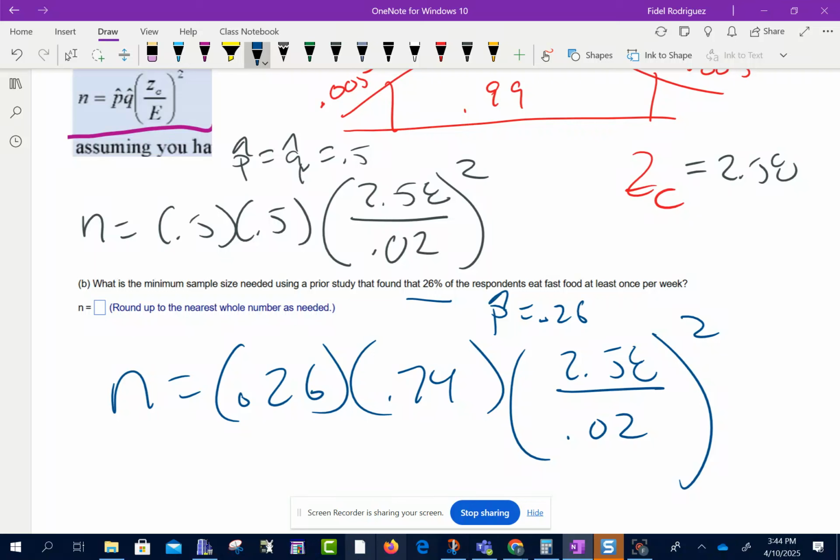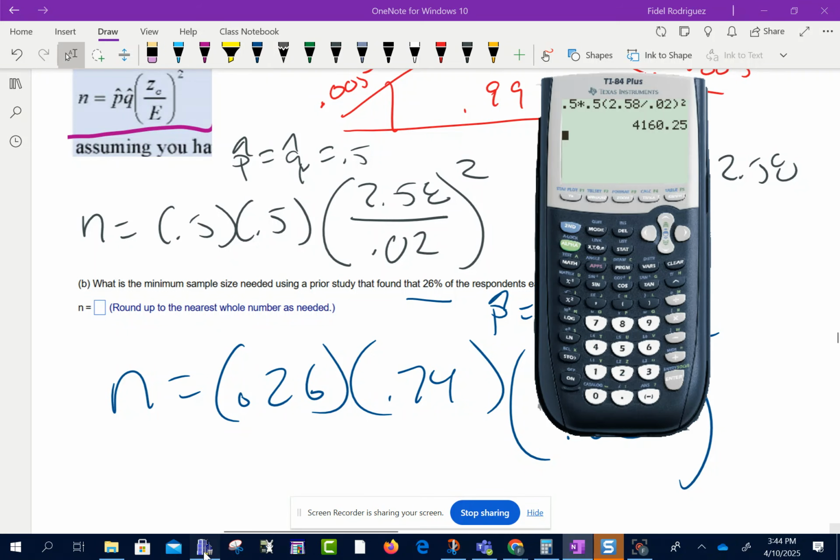And then that stuff is still the same. Okay. So that part stays the same? Yeah, that part still stays the same, right? So look, we're going to do this 0.26 times 0.74 times, and then we had, what is it, 2.58 divided by 0.02. Close it off. Let's square the whole thing. Okay, so I'm coming up with 3201 and change. So wouldn't it be 3202?